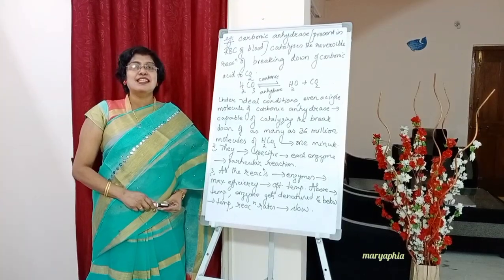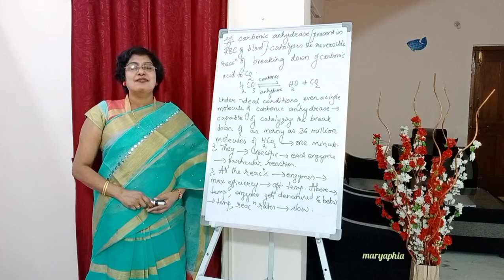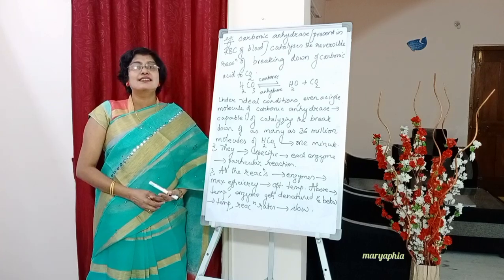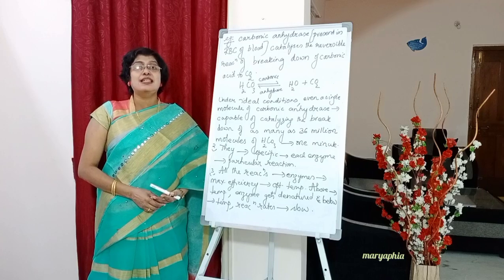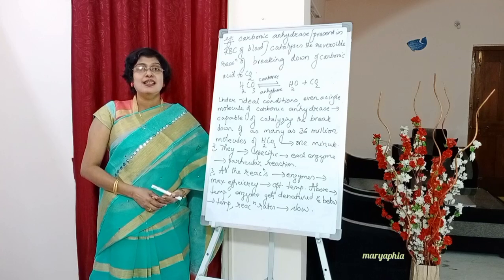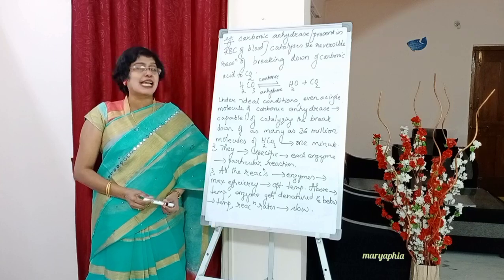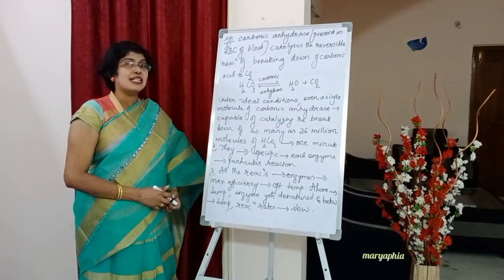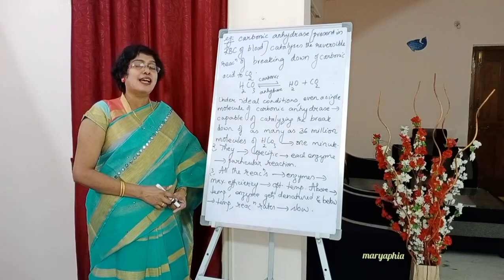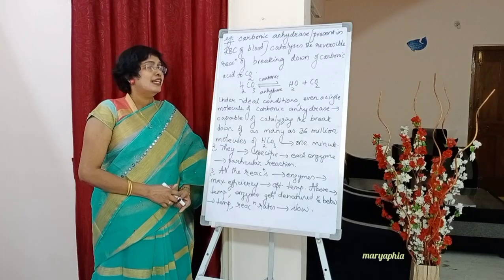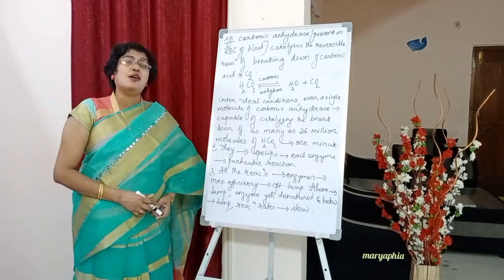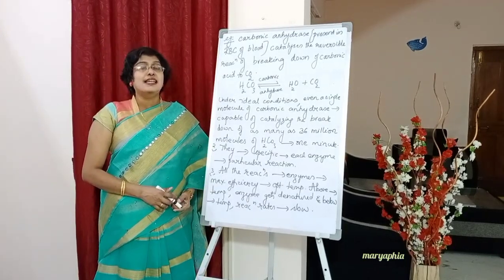Example for this point, students: the first characteristic of enzymes is that the reaction will speed up by 10 power 20 times when catalyzed by enzymes. Look at the example given here, H2CO3. What is H2CO3, students? It is called carbonic acid. It breaks down into H2O and CO2 in the presence of an enzyme called carbonic anhydrase.